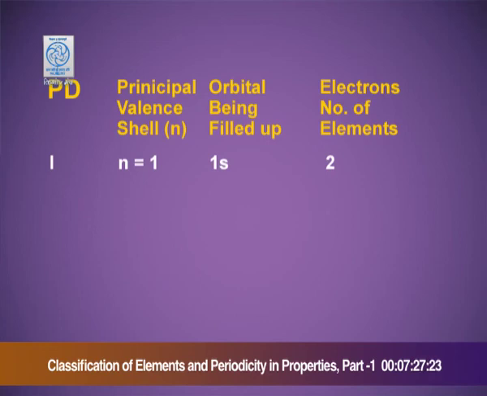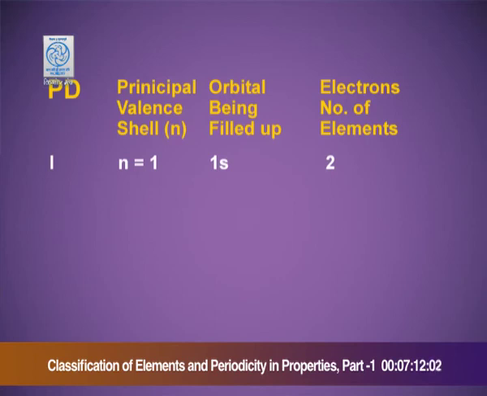The principal valence shell, that is small n equals 1, the orbital being filled up is 1s, and we know that in the s orbital 2 electrons can be accommodated, so in total 2 electrons and 2 elements in the first period. The second period, n equals 2, the orbitals being filled up are 2s and 2p. The s orbital can accommodate 2 electrons and the p orbital can accommodate 6 electrons. In total 8 electrons and hence 8 elements in the second period.